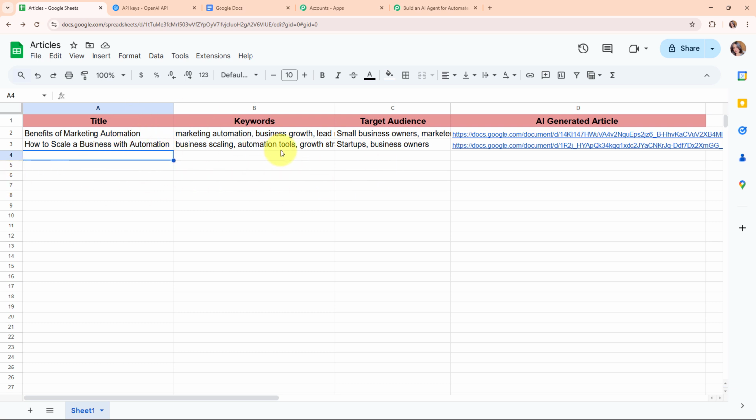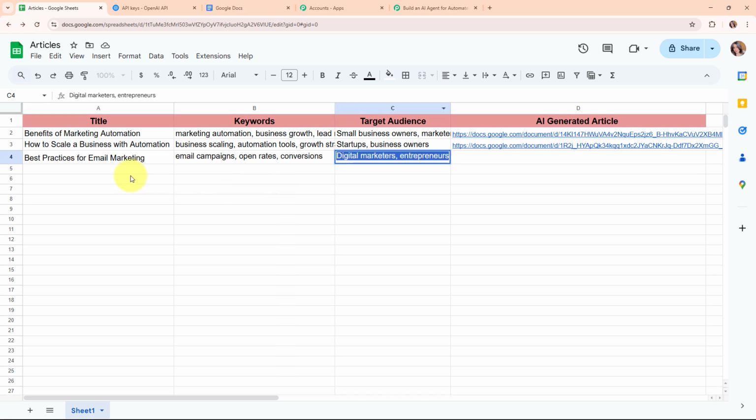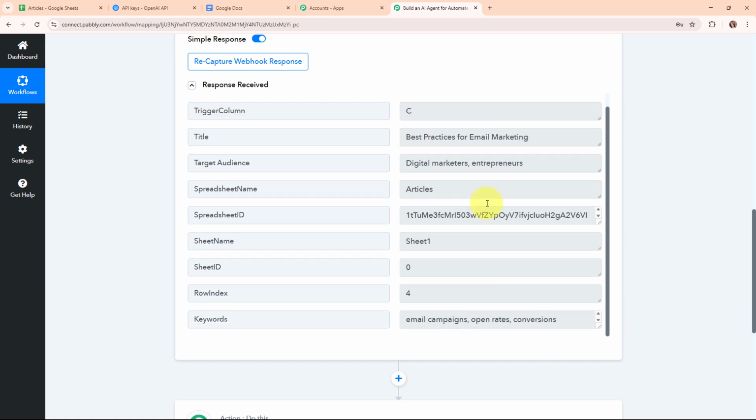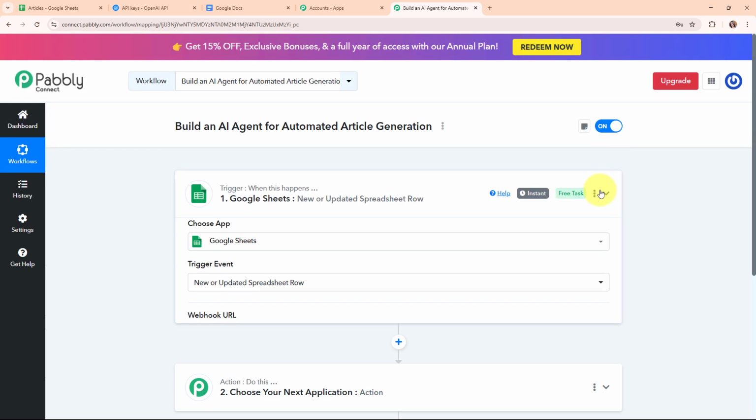Okay, so now here I'm going to add a new details over here. And here you can see I've successfully added a detail over here with the title, keywords and the target audience. That means I've successfully added a detail till column C. So now let's go and check out Pabbly's workflow. And here you can see we have received a successful response where we have received the trigger column, title, target audience, spreadsheet name, scrolling a little down, and also you can see the row index and the keywords. So with this, we have successfully set up our trigger over here.